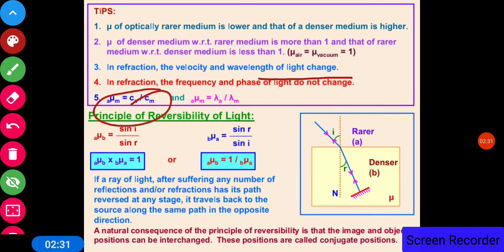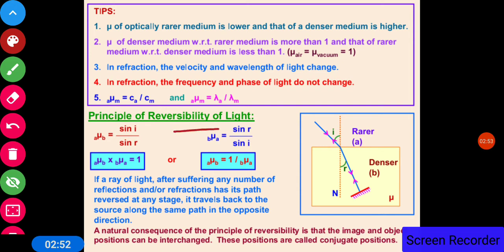Now the relationship: mu of medium with respect to air is the velocity of light in air upon the velocity of light in medium, and with the wavelength, mu of medium with respect to air is the wavelength in air upon the wavelength of the light in medium.